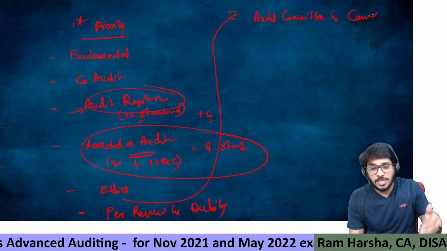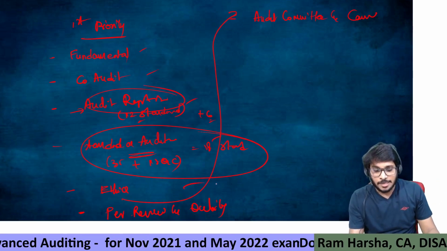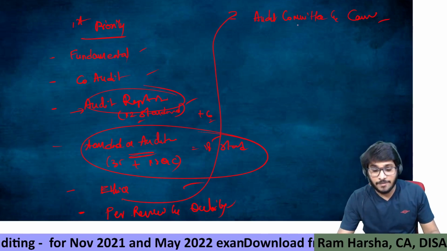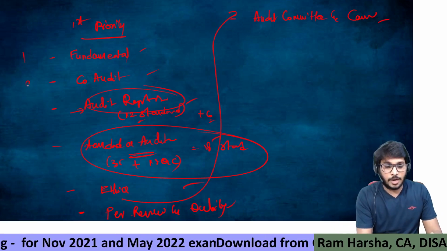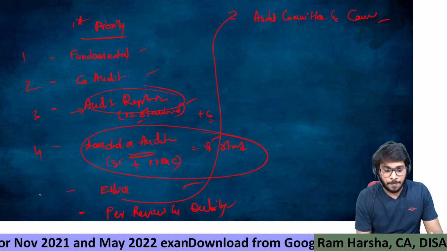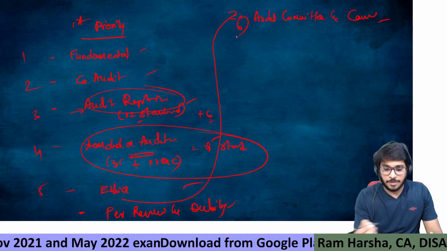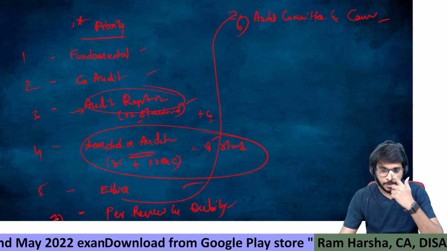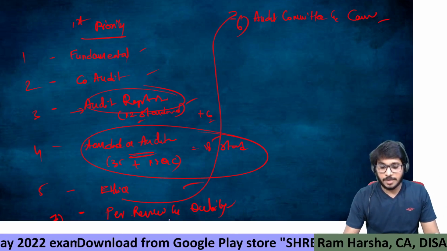See, the order in which I'm writing has a specific importance. This is the most logical order to study. So then the audit committee and governance chapter, then peer review. So 1, 2, 3, 4, 5 and the sixth chapter is this, the seventh chapter is peer review. I mean the order which I'm asking you to study. Then you need to come and study peer review, quality review.